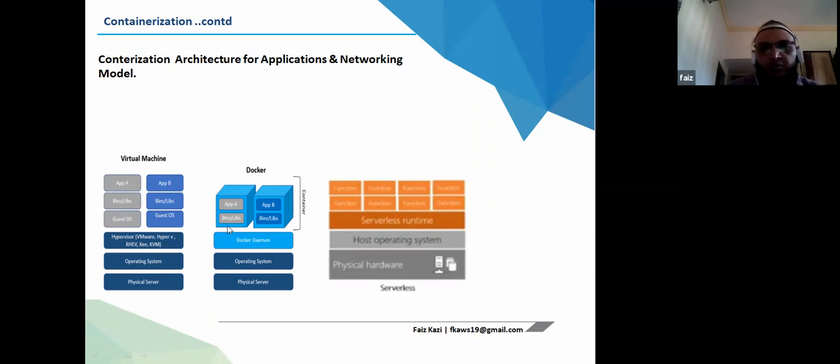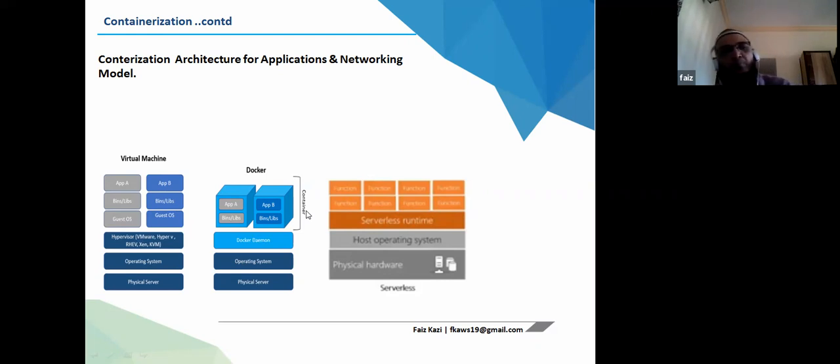So to get rid of that, we came up with the concept of containers, where we have an operating system and a Docker daemon, the Docker engine, and there is no guest OS over here. Your application host machines will be created at that time.